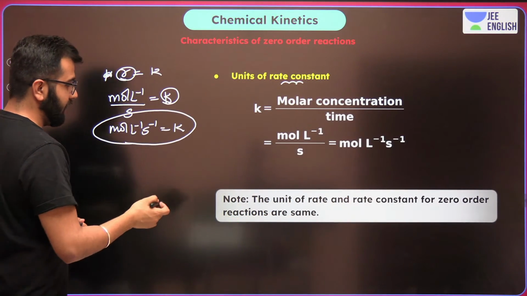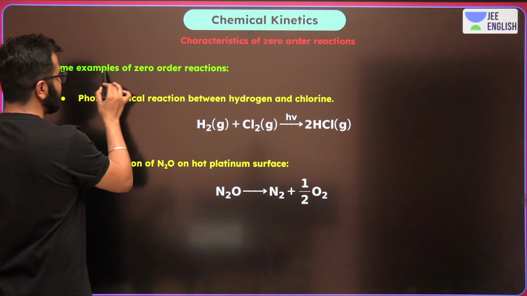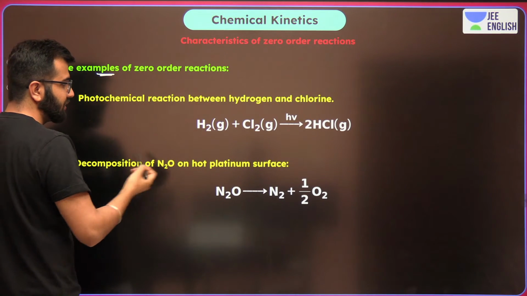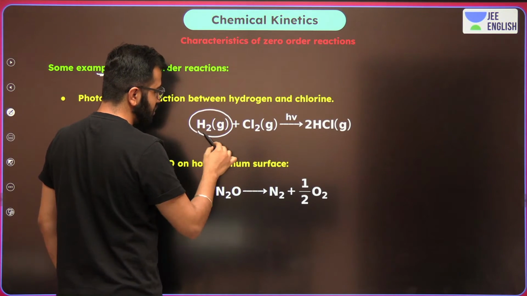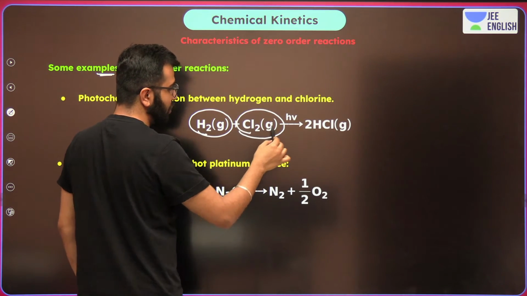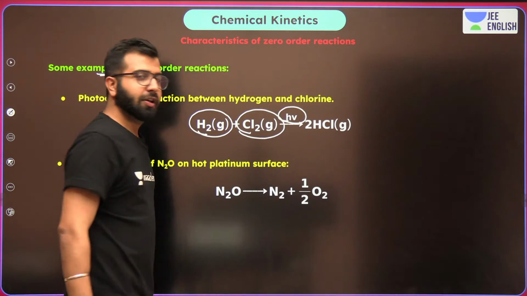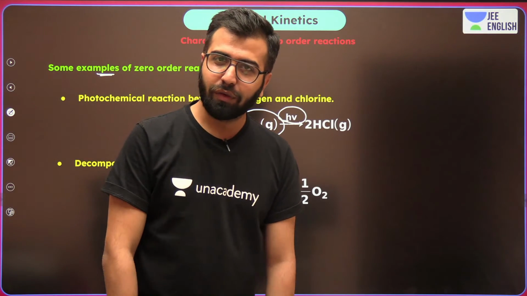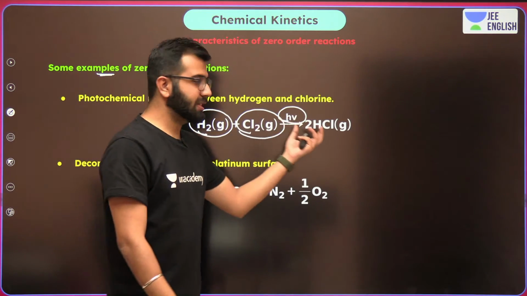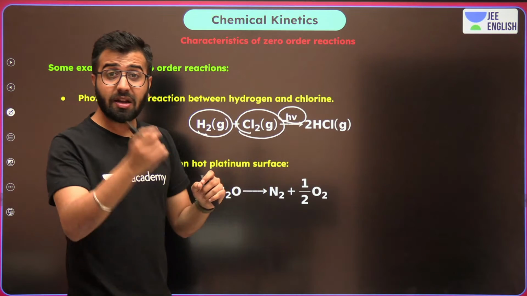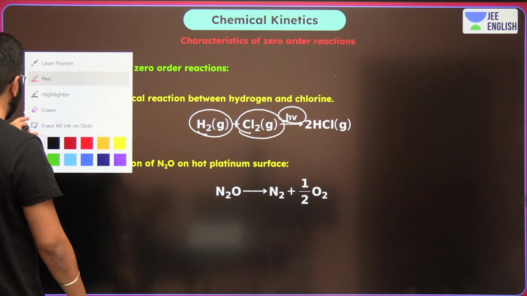Now, let's move ahead. There are some examples of zero order reaction. Simply like H2 and Cl2 in the presence of UV, getting us HCl gas. How will we write the rate law expression for this? Guys, pay attention.